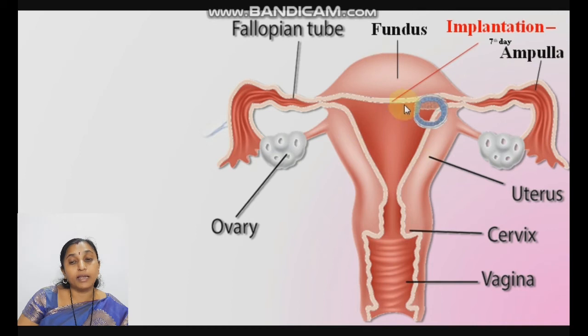Okay, they get deeply embedded in the endometrial wall, that is known as implantation, which takes place on the 7th day after fertilization. After fertilization, on 7th day implantation takes place. Late blastocyst gets attached to the endometrium, and it becomes 1.5 to 3 millimeter in size. Blastula gets converted into gastrula.